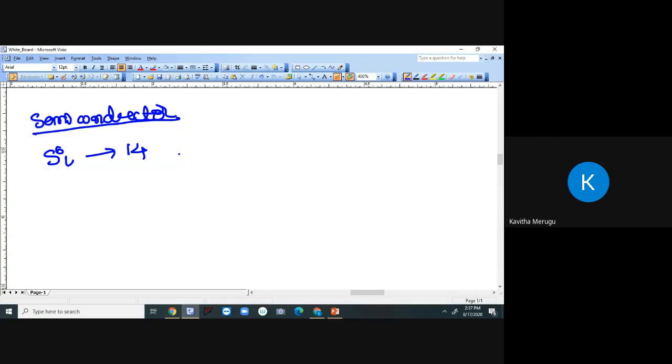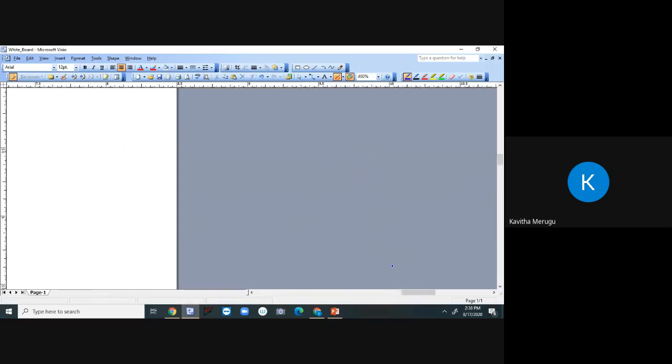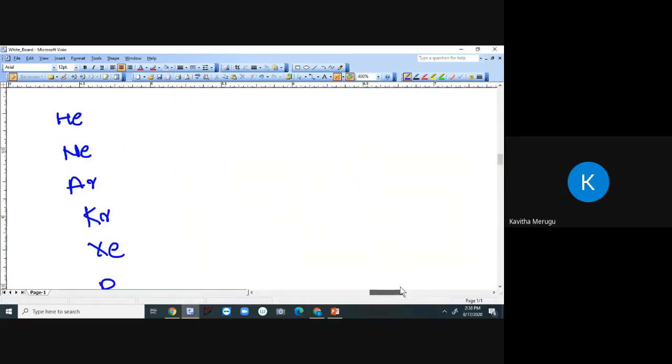Generally, all elements will try to reach an inert state. Every element of the modern periodic table will try to reach an inert state. We have different types of inert gases, right? Helium, neon, argon, krypton, xenon, radon, etc. These inert gases are also called noble gases.